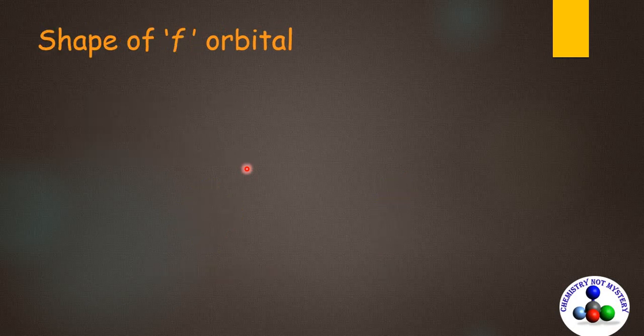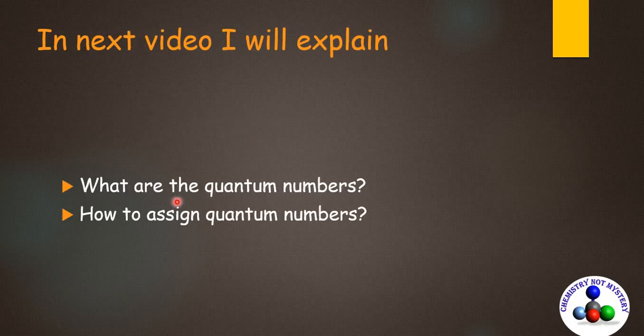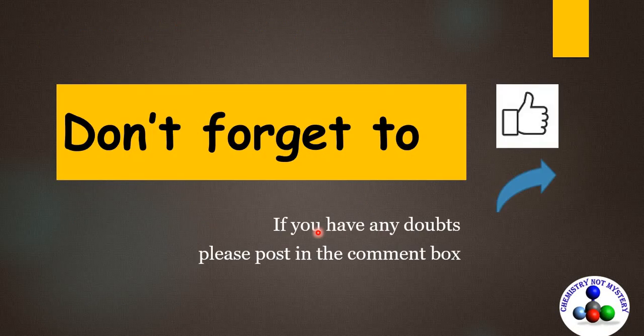The shape of the f orbital is diffused. It has 7 degenerate orbitals. In the next video, I will explain what the quantum numbers are and how to assign quantum numbers. I hope you understand the quantum mechanical model of atom.